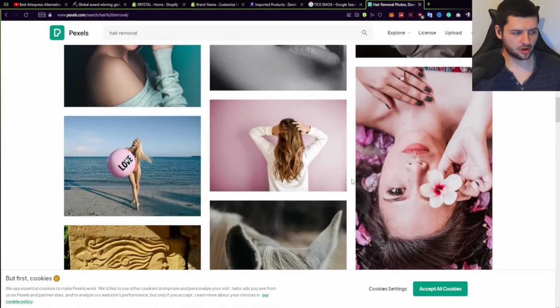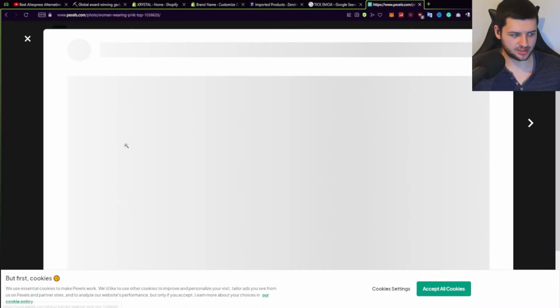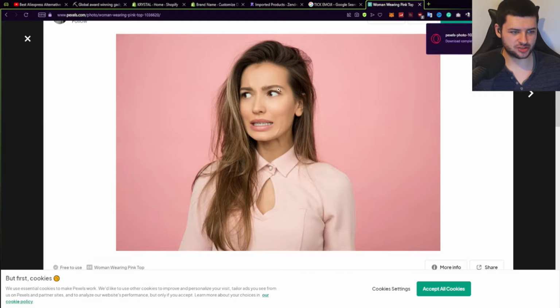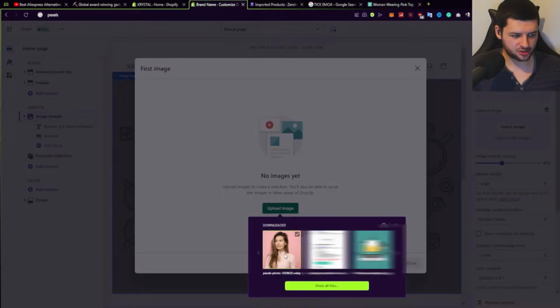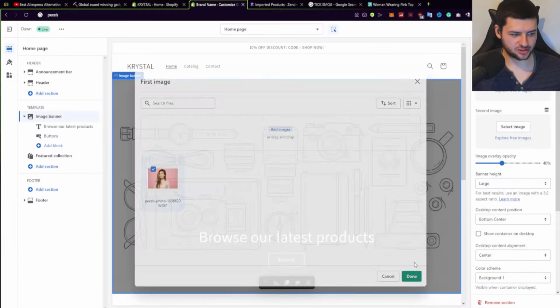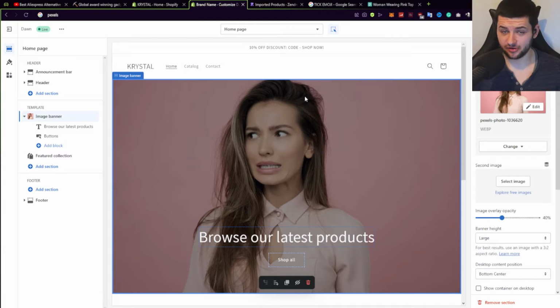So over here, we have a lot of high quality images. We could also use these images if you want to have like a high quality model shot. For an example, we could use this woman and save the picture, and she could be the model for the website. I could press upload image, select the new model picture, and then press done. And then we could have a model on the homepage like this, which is completely copyright free, and we didn't even pay the model to actually pose for our business.